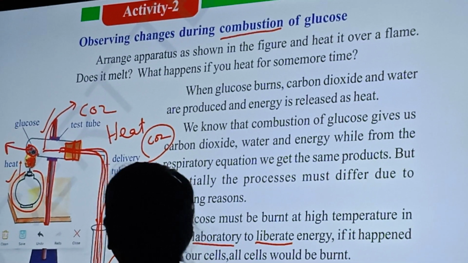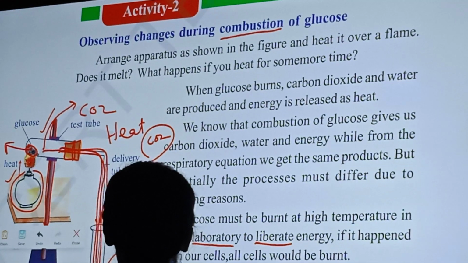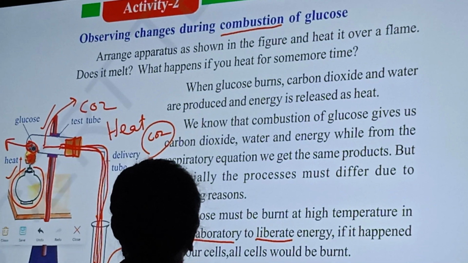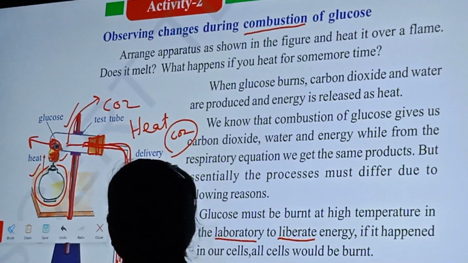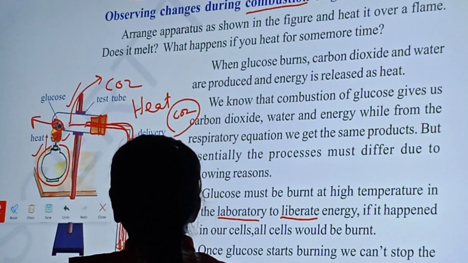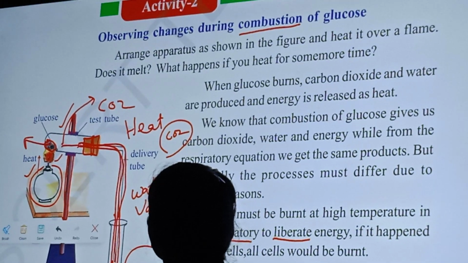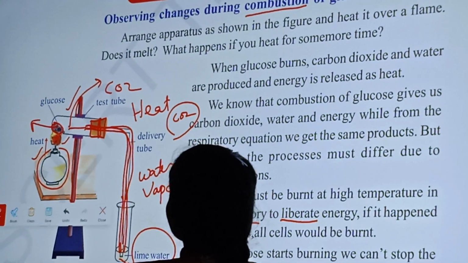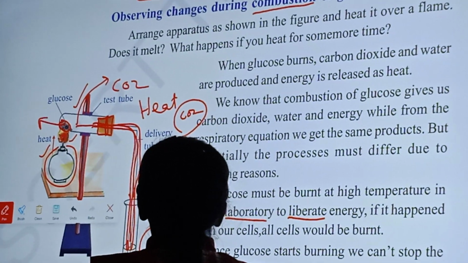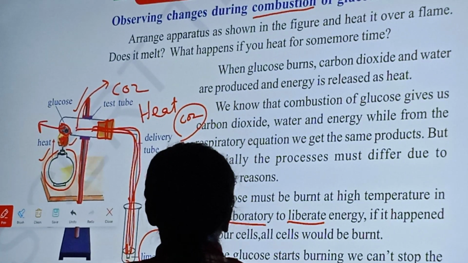Read. Arrange the apparatus as shown in the figure and heat it over a flame. So this is the flame. Does it melt? Does it melt? Yes, it melts and burns. What happens if you heat it for some more time?